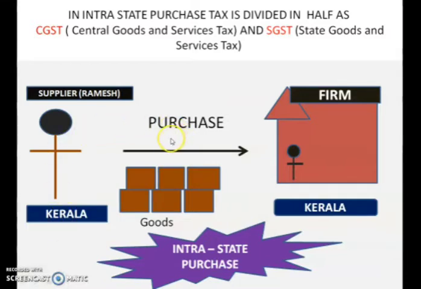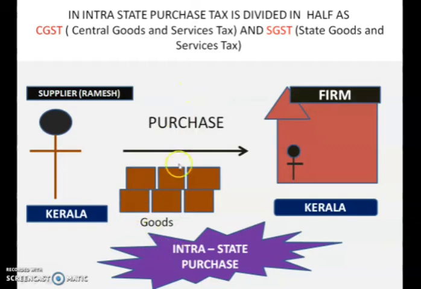Here also, when Ramesh is selling the goods to this firm, the firm will give money to Ramesh. How much money will it pay? Not only the cost of goods which is sold to this firm, Ramesh will get the amount of tax also. Ramesh will pay the tax money to the government.